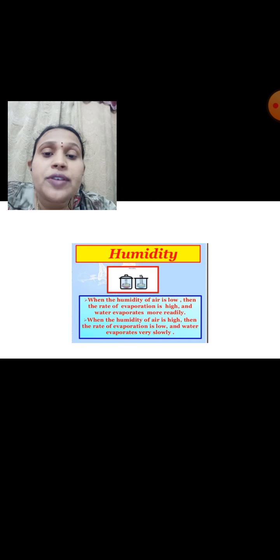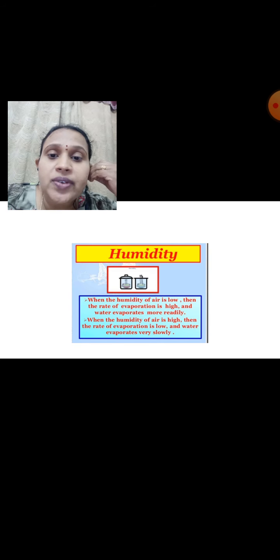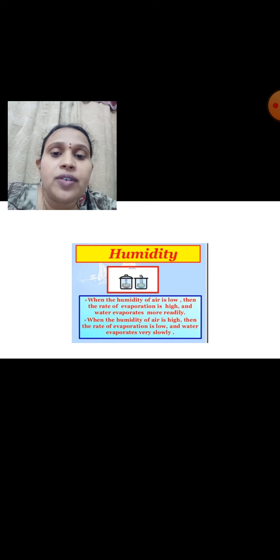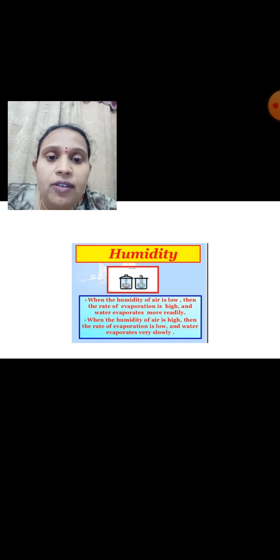So, if humidity in the atmosphere is more, the atmosphere is already filled with water vapor, and there is no space for taking more water vapor from the water. That's the reason, if humidity is more, the rate of evaporation is less. If humidity is less, the rate of evaporation will be more. This is another factor affecting the rate of evaporation.